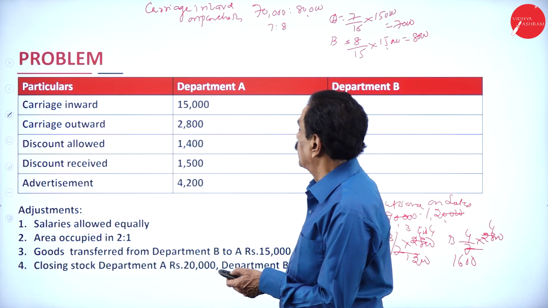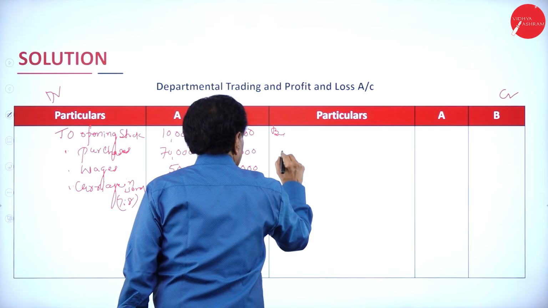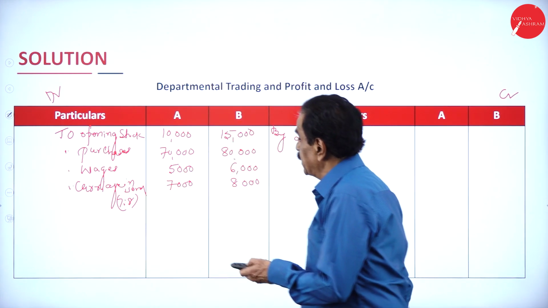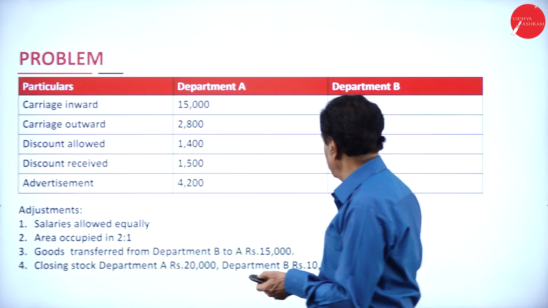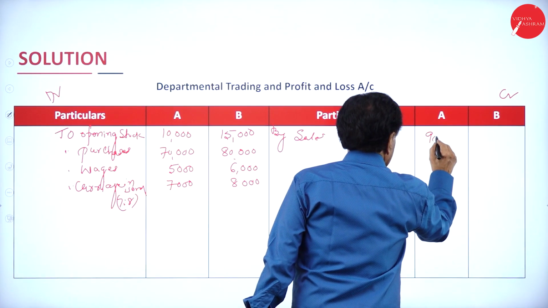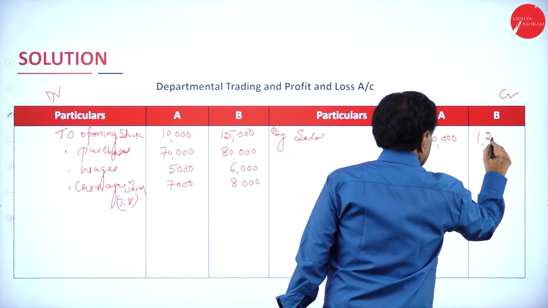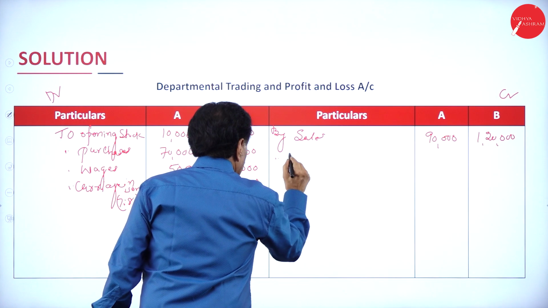Come back to the credit side. By sales. See the figure. How much sales are there? 90,000 and 1,20,000. Then by closing stock.